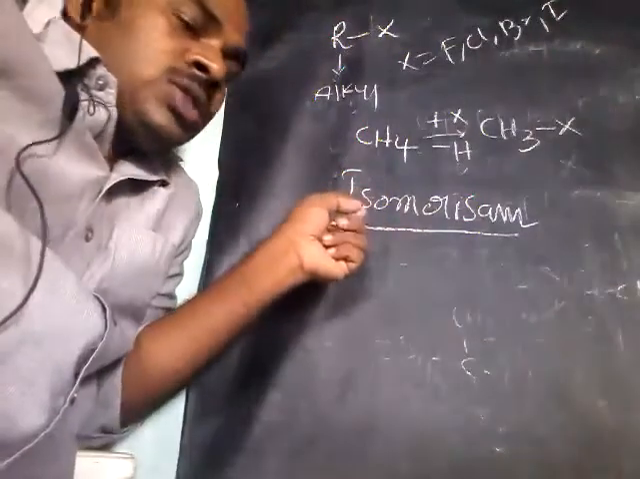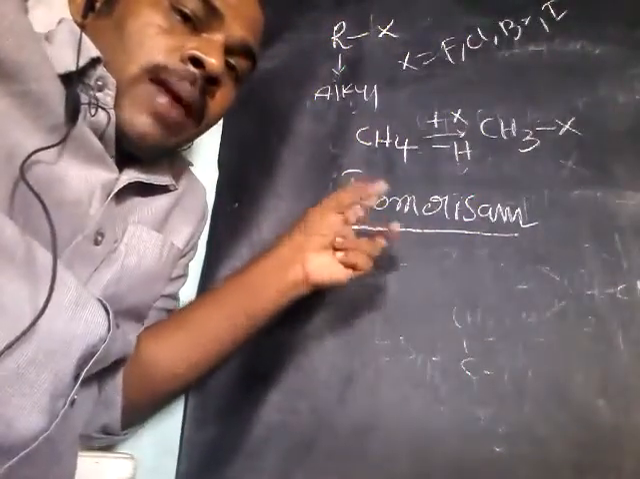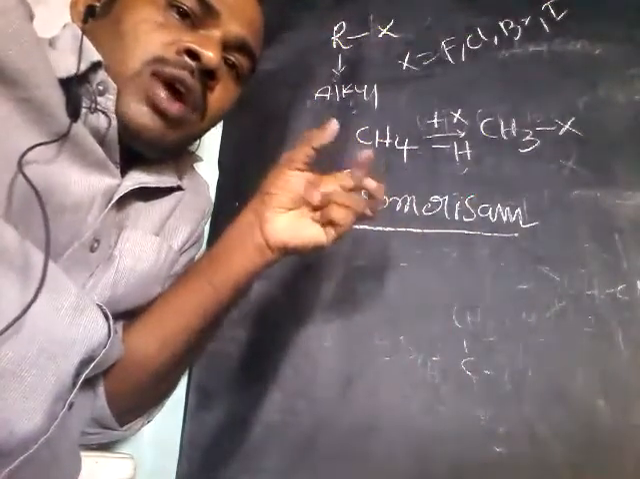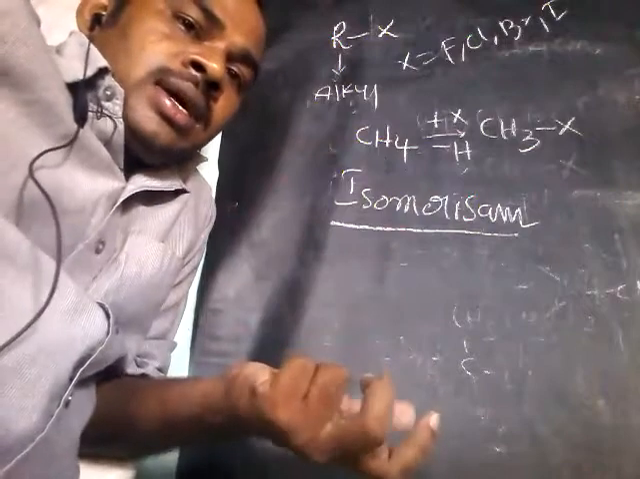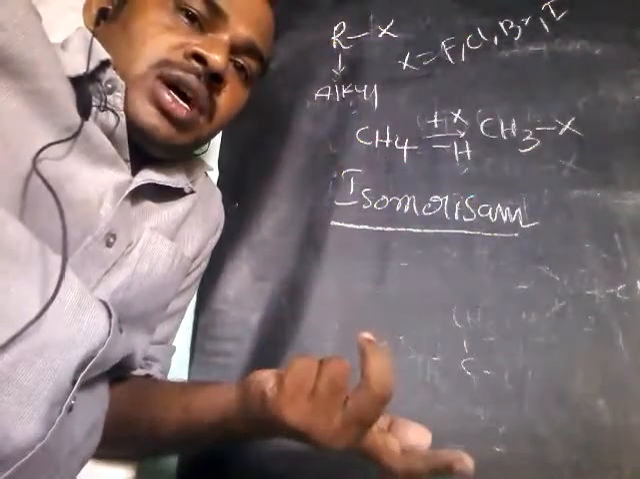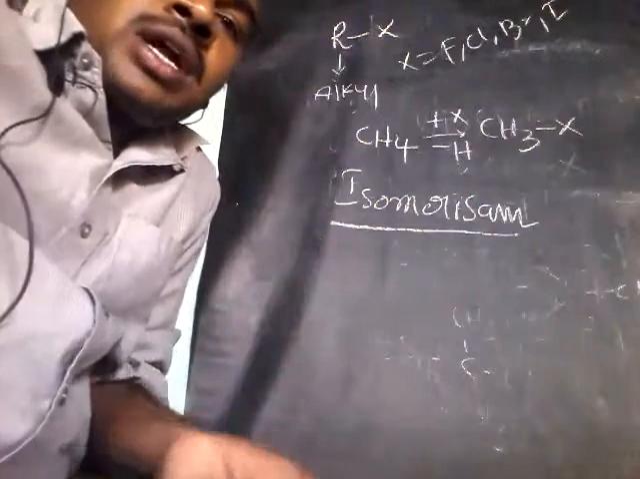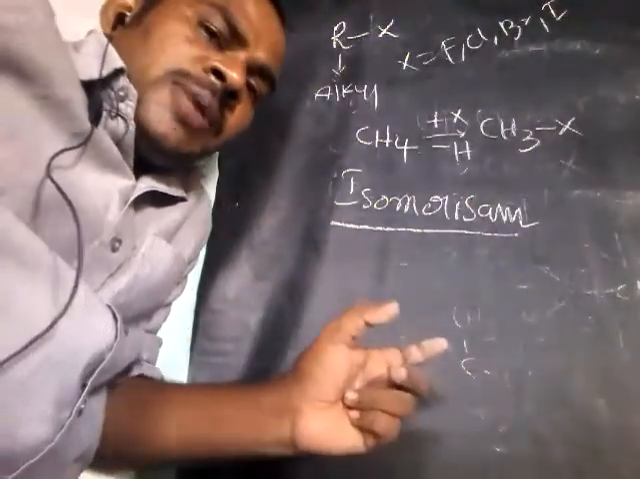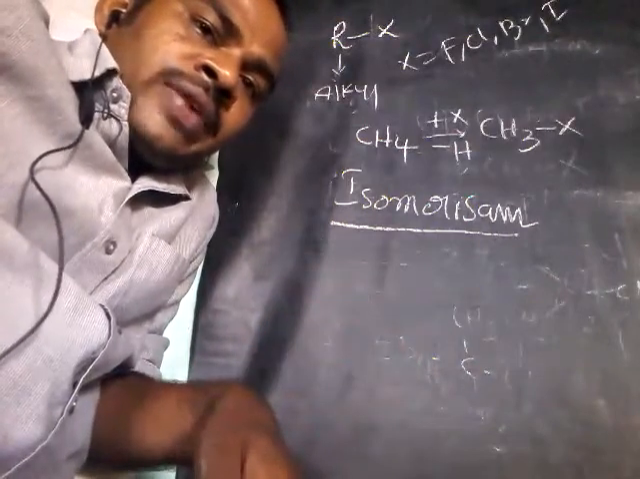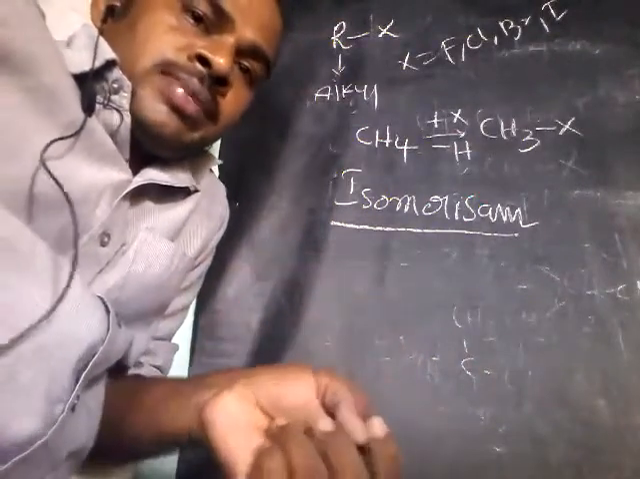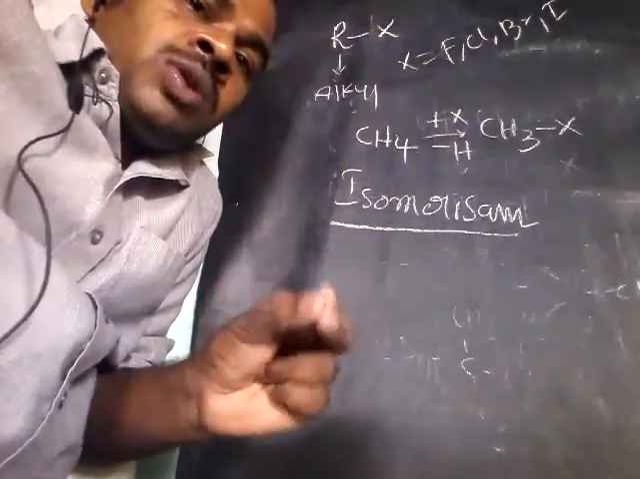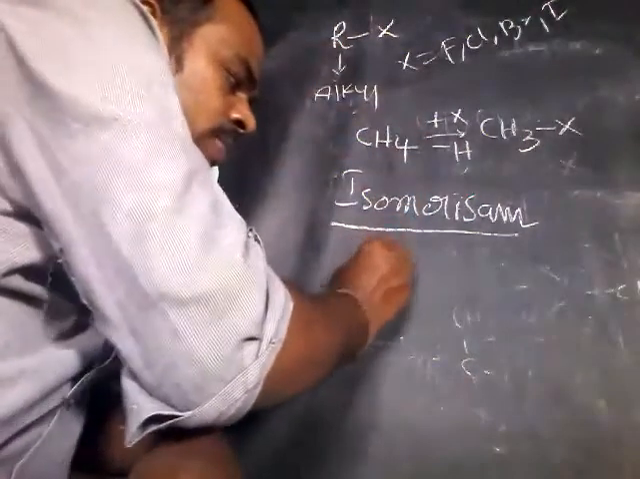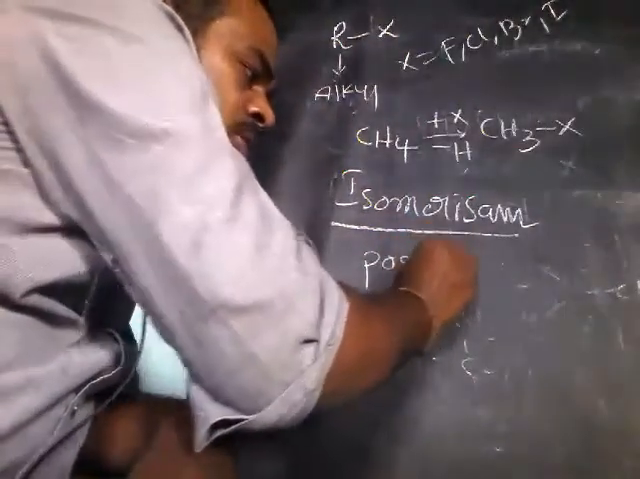So once more, isomerism is nothing but compounds having the same molecular formula but different properties are called isomers, and this phenomenon is called isomerism. Generally, alkyl halides will exhibit positional isomerism. I will explain positional isomerism of alkyl halides. Now, what is positional isomerism?